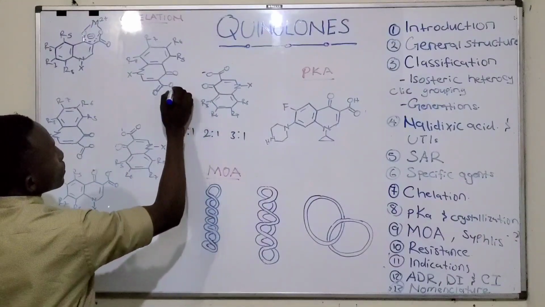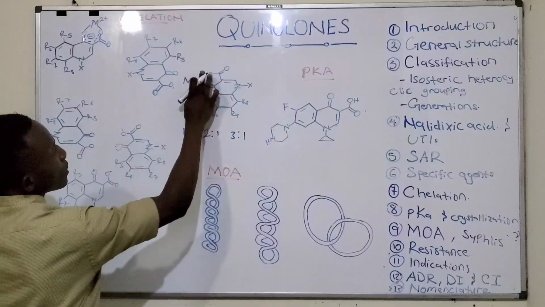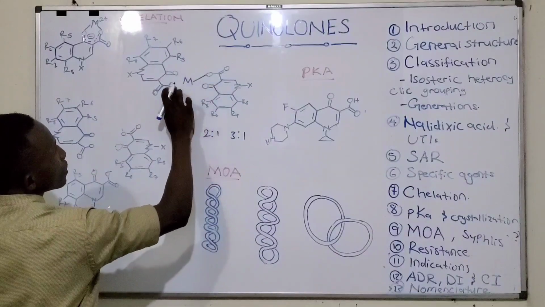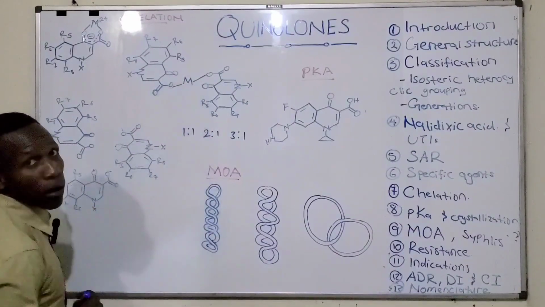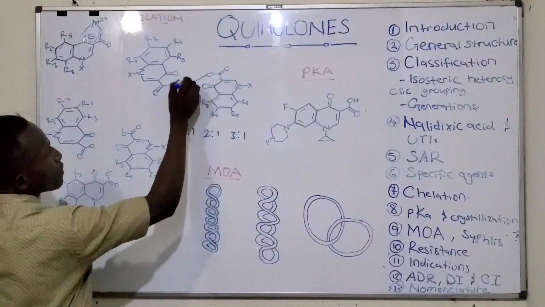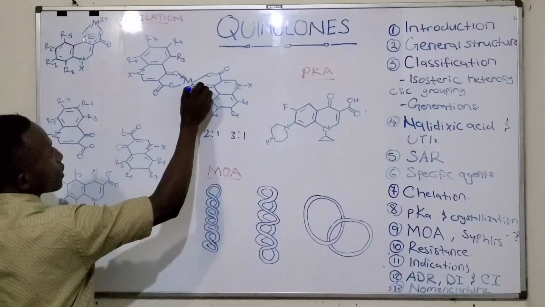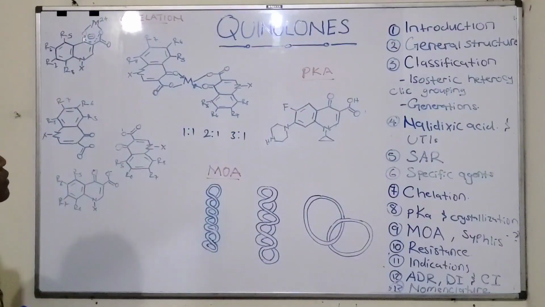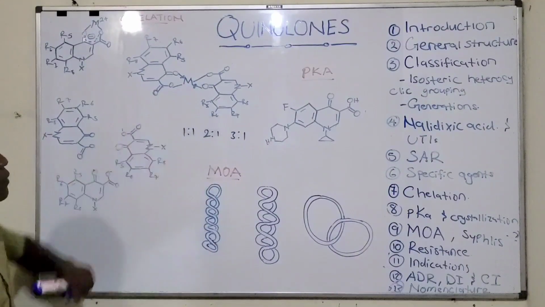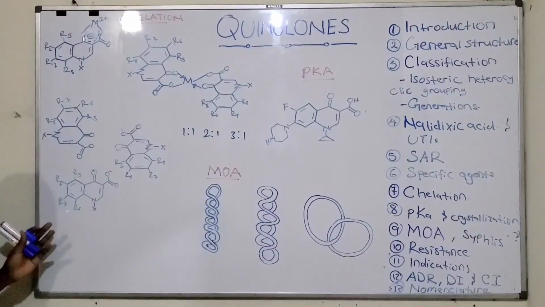So it will be like this. The metal ion, then this one will form a bond, also this one will form a bond. Then these bonds are represented as arrows. They are divalent bonds. Then in 3-to-1, we have 3 drugs with 1 metal ion.